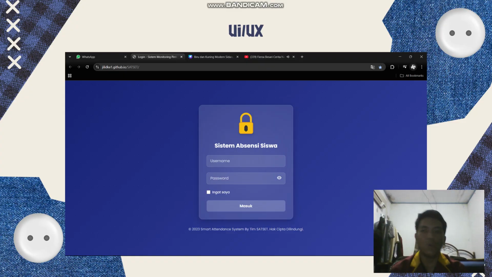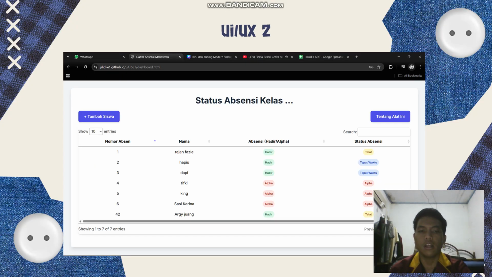Okay, next, UI UX. This is the login screen, and it is already connected to the database using phpMyAdmin. The display looks like this. Next, the screen that appears after a successful login. It directly shows the class attendance status, where you can see whether a student is present, late, or absent.